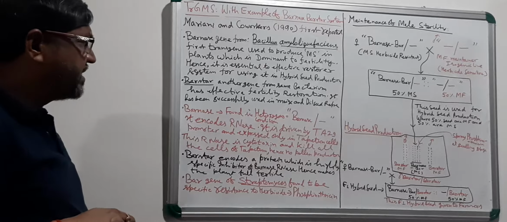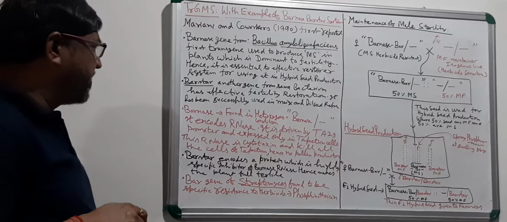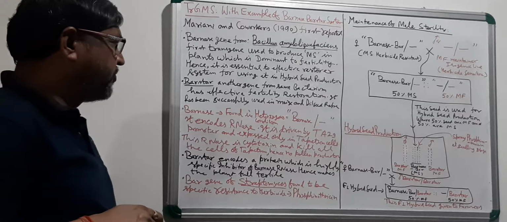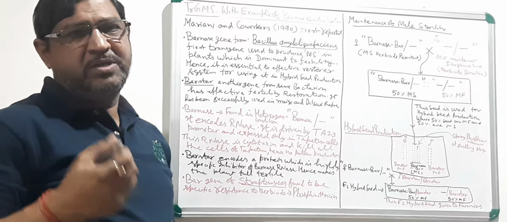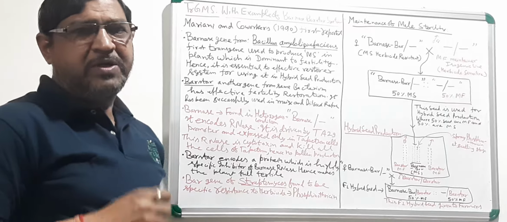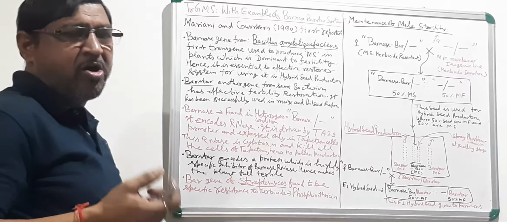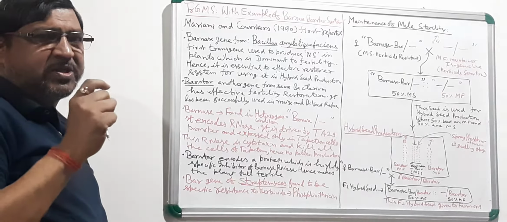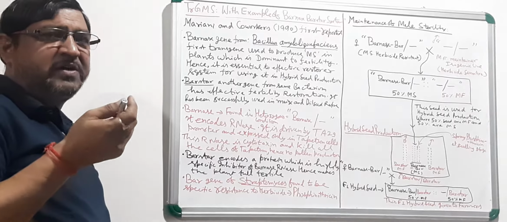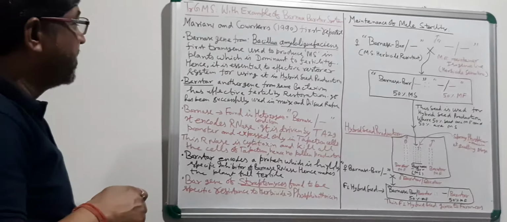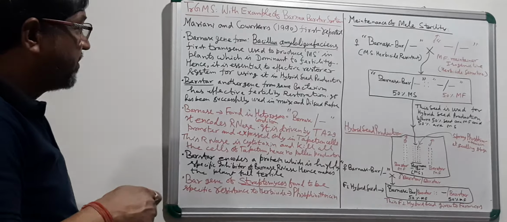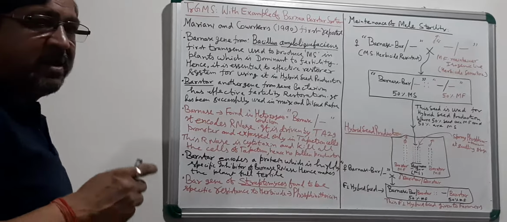Hence, it is essential to have an effective restorer system if you wish to utilize this in a hybrid seed production program, because this is dominant over the normal one. So you must have a strong fertility restoration system. Then only you can use this Barnase gene of Bacillus amyloliquefaciens.